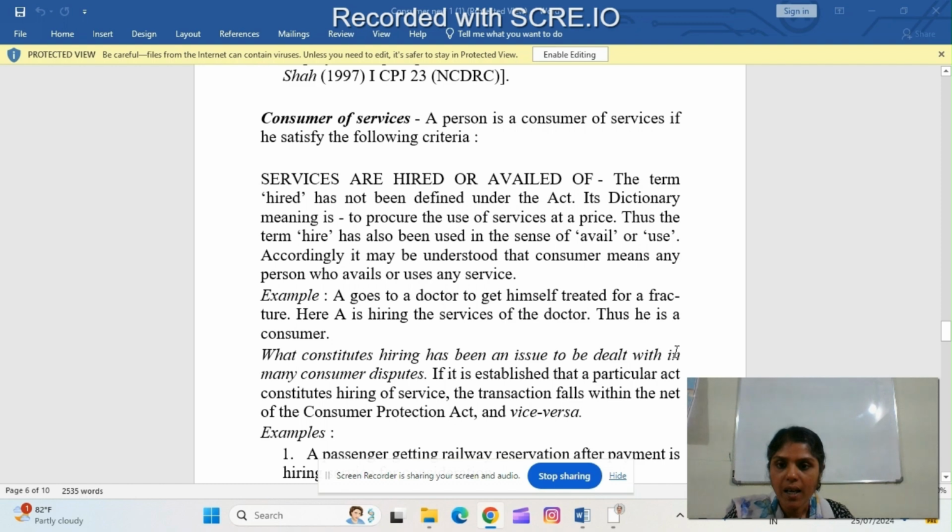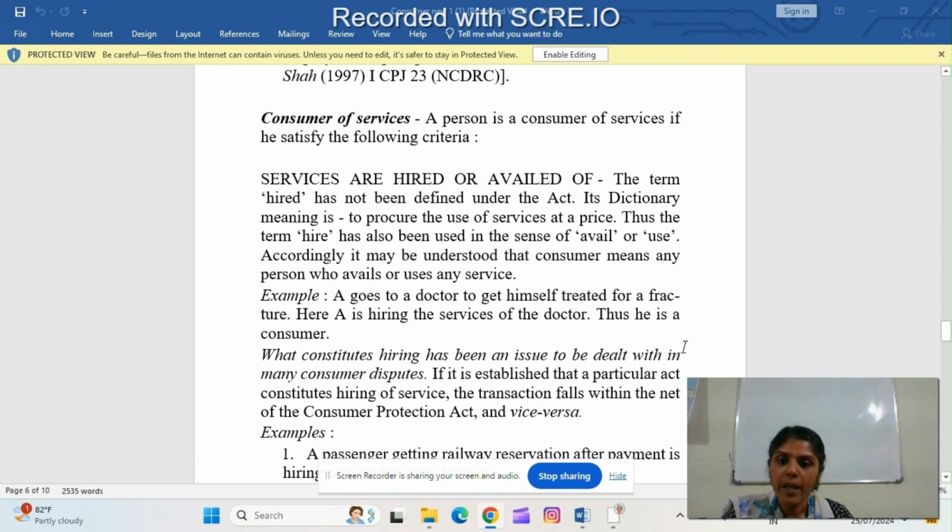That means consumer of service. A person is a consumer of service only if he satisfies the following criteria. Services hired or availed of. The term hired is not defined under the Act, but its meaning is to procure the use of service at a price. At a price, the use of service is to be procured. That is what is meant by hire. Then hired is also used in the sense of avail or use. So it may be understood that a consumer means any person who avails or uses any service.